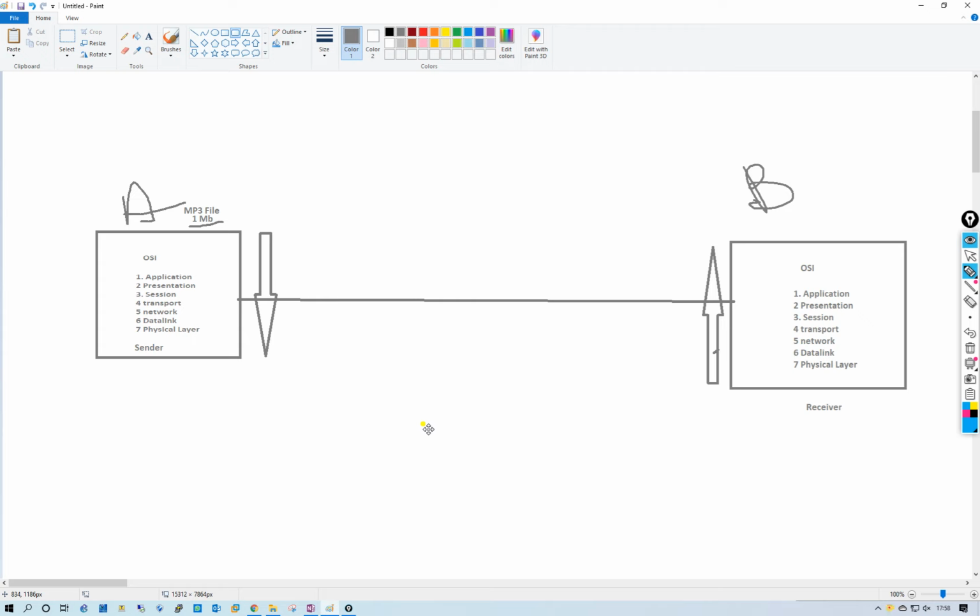Suppose that after creating the session, the transport layer is not able to send packet number 5 to the receiver. Then the receiver acknowledges that it has not received packet number 5. After that, the transport layer will again take that packet and send it to the receiver.